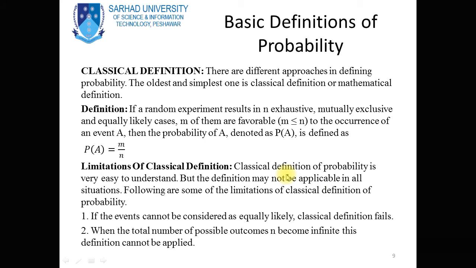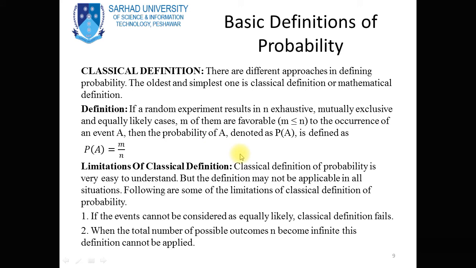So, dear students, note that a probability is a numerical measure of the likelihood or chance that a particular event will occur. So, this is the definition of probability. Now, dear students, note that no probability is negative. The probability of any event will never be negative.